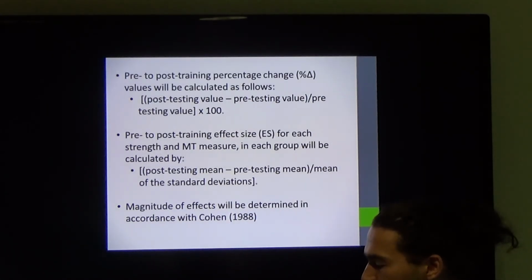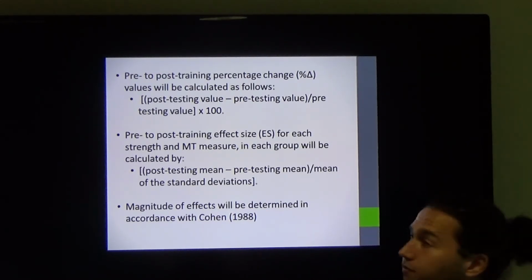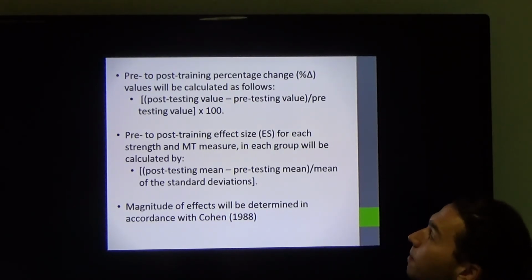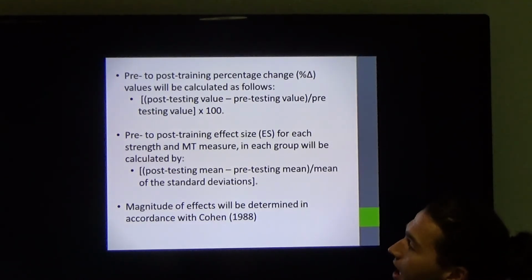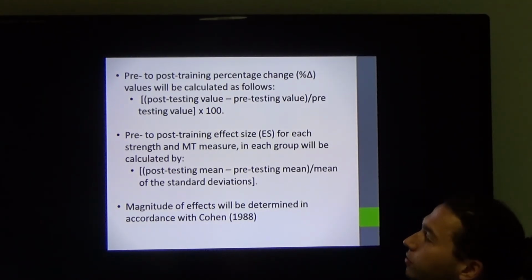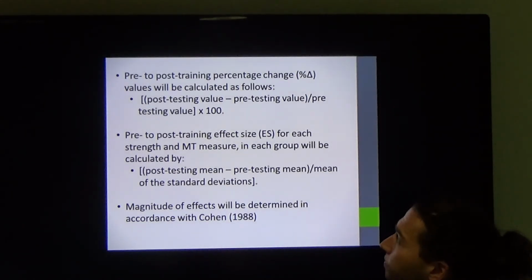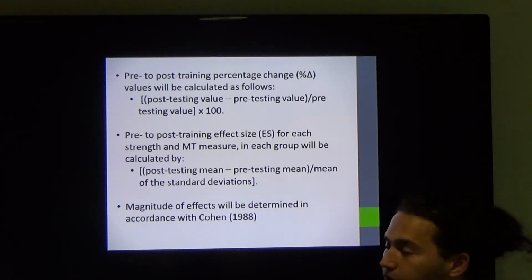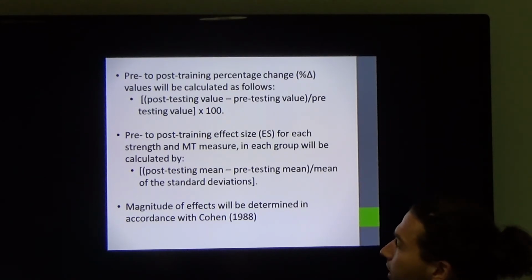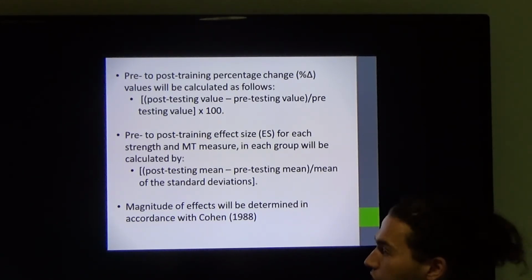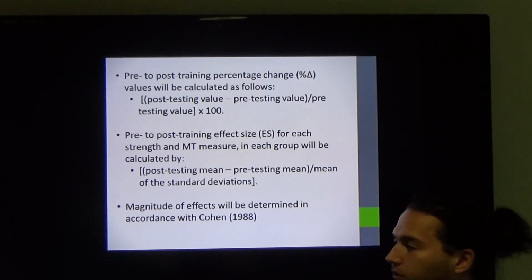Pre to post training percentage change values will be calculated as follows. We're going to have post-test value minus pre-test value, divided by the pre-test value, times 100. And for pre to post training effect size, for each strength and muscular thickness measure in each group, it's going to be calculated by post-testing mean minus pre-testing mean, divided by the mean of the standard deviations. And the magnitude of effects will be in accordance with Cohen.